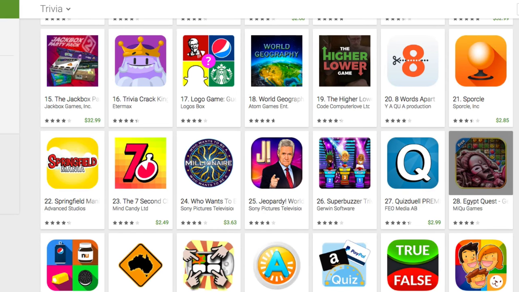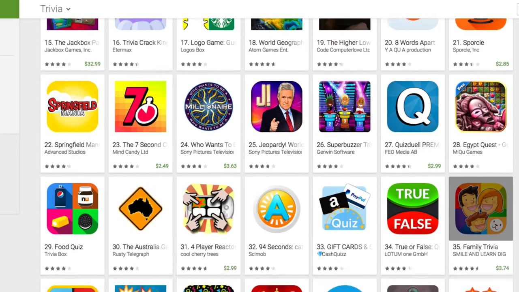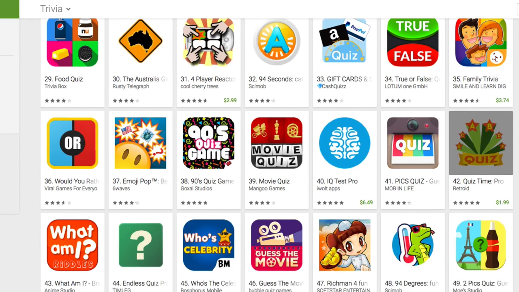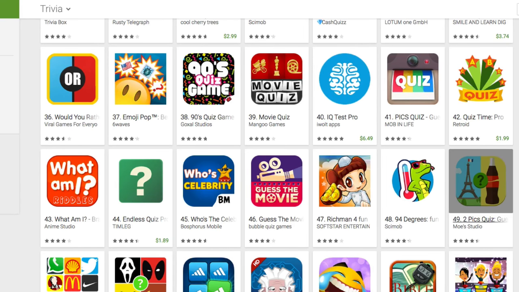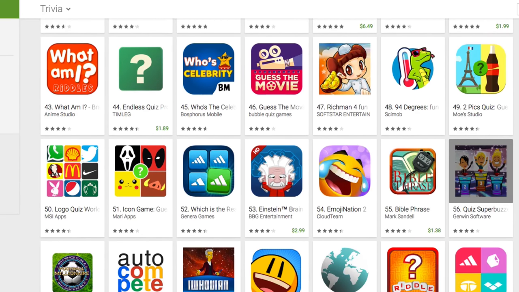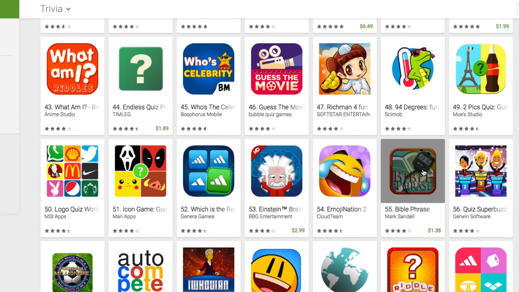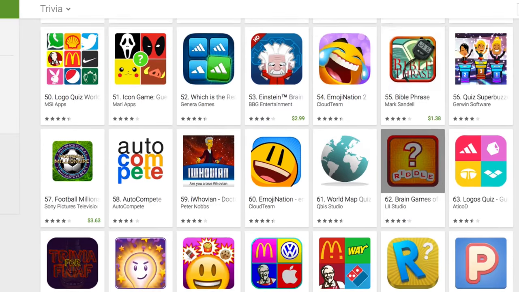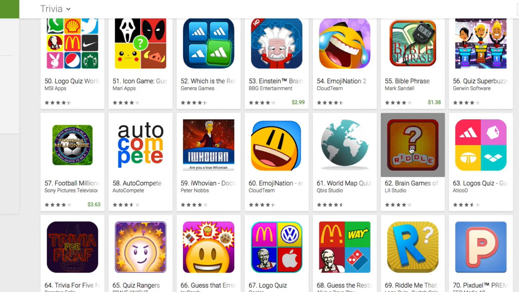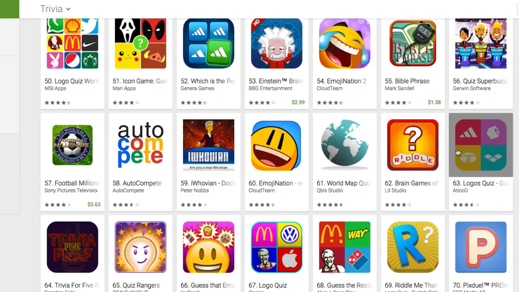Now, here's what we're going to do. We're going to come up with ideas and mainly see if we can copy something that is good or is actually working. So usually what I do is I don't look at the top 10, I go lower and lower and lower. And we have here Bible phrases that could be interesting. Okay, we can actually do the same thing with any religion. Riddles, interesting. Logos for me are going to be too broad.